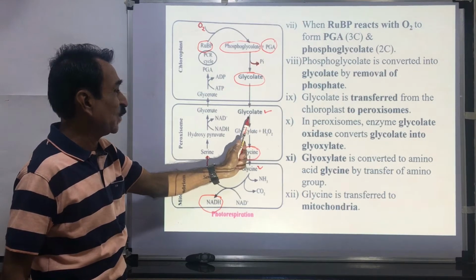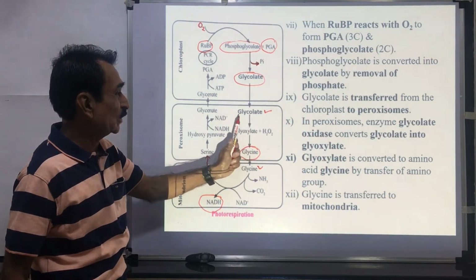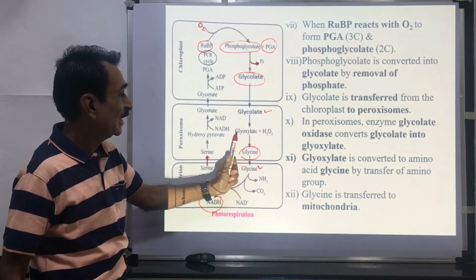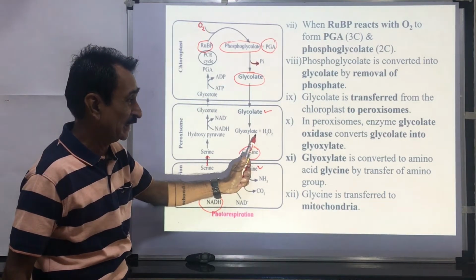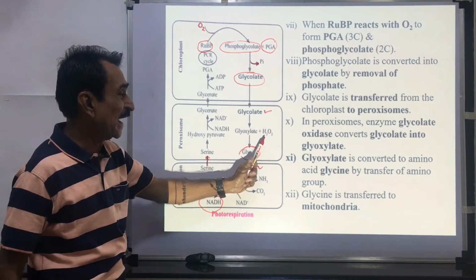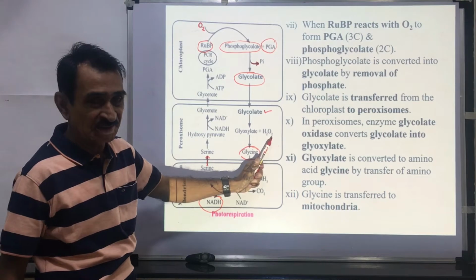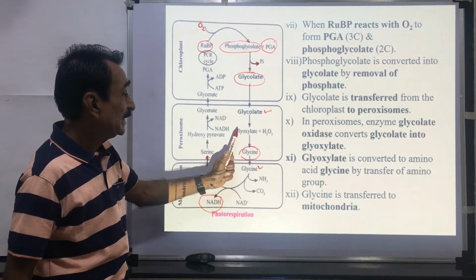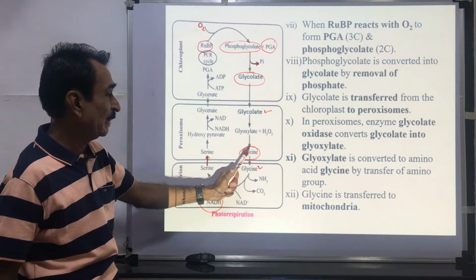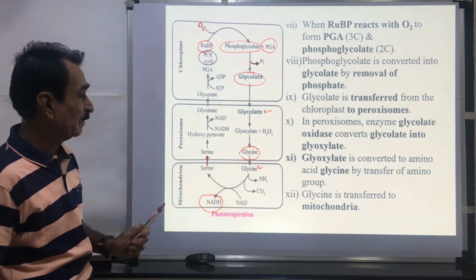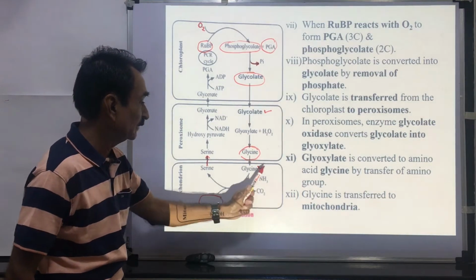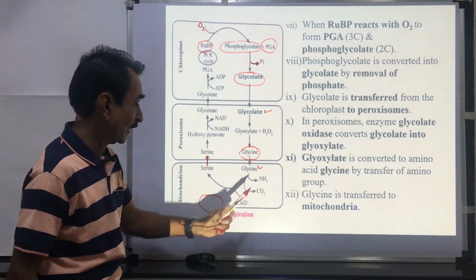Glycolate is transported to the peroxisome. In the peroxisome, glycolate is oxidized. There is formation of glyoxylate in presence of the enzyme glycolate oxidase. In this reaction, one molecule of hydrogen peroxide is released. This glyoxylate is converted into an amino acid, glycine, by the transfer of an amino group. This glycine is transferred to the mitochondria. Here you can see this is a mitochondria.